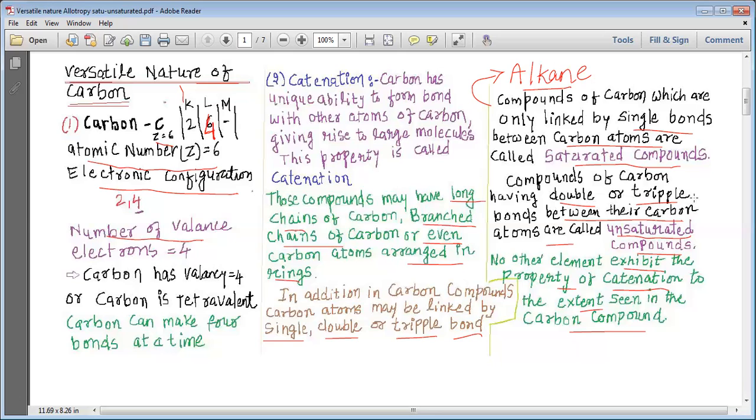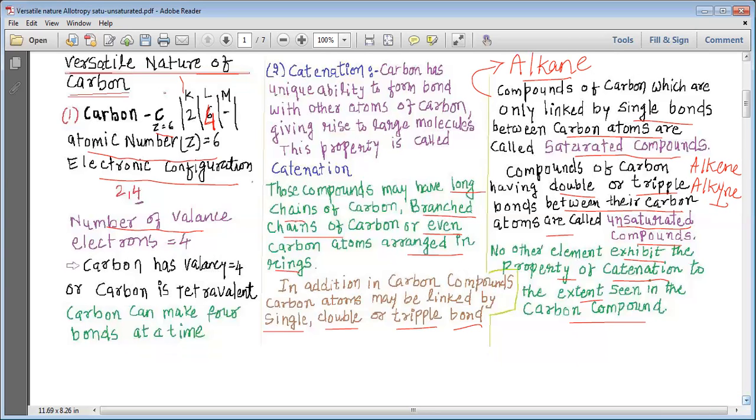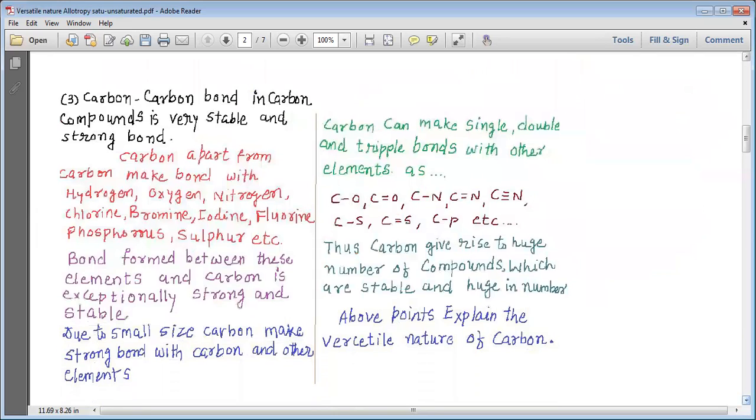Same way, those compounds which have either double bond or triple bond, for double bond we use the word alkene, and for triple bond we use the word alkyne. So this way, my dear students, we have alkanes which are saturated compounds, but alkenes and alkynes which are unsaturated compounds. Carbon has maximum property to do catenation, that is what we should now understand.